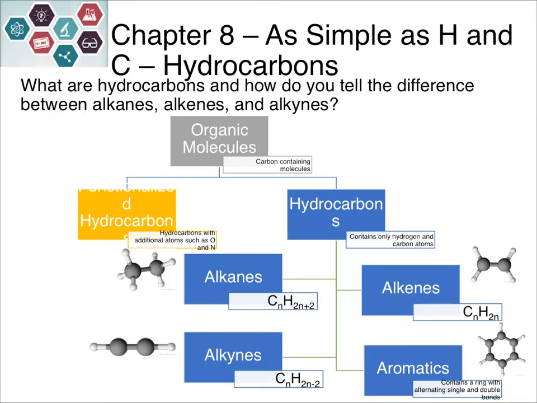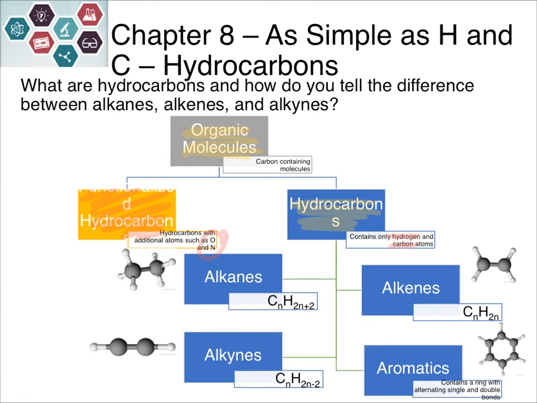So here's kind of a breakdown of the different hydrocarbons we're going to look at, or different organic molecules. So if we start at the top and look at organic as a category, we can break that down into 2 types. Hydrocarbons, which is what we will talk about in this chapter, and I apologize, this is cut off over here on the other side. This says functionalized hydrocarbons, and that's what chapter 9 would have covered, which we are skipping this time around. But functionalized hydrocarbons are hydrocarbons that also have atoms like oxygen and nitrogen. Hydrocarbons have only hydrogen and carbon atoms in them.